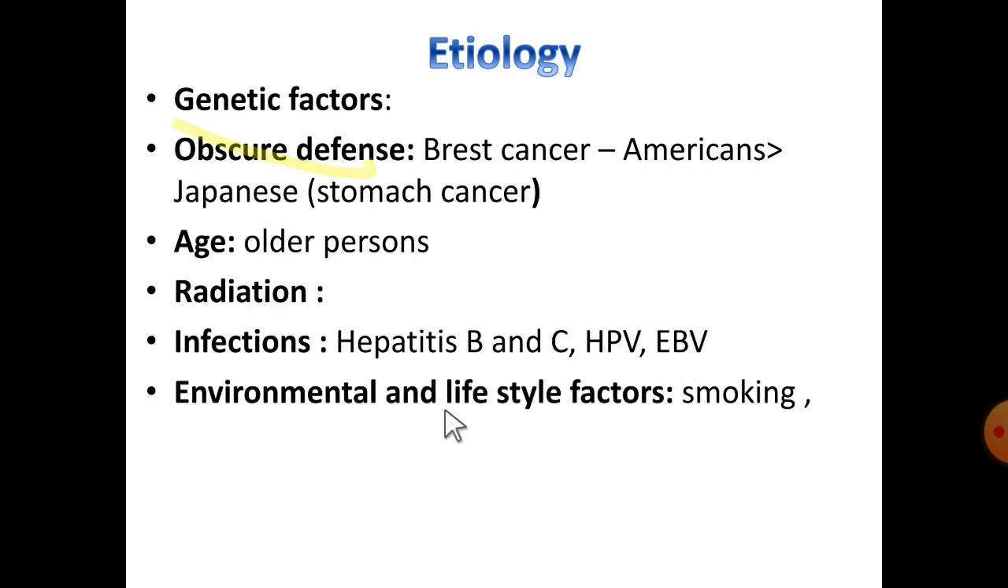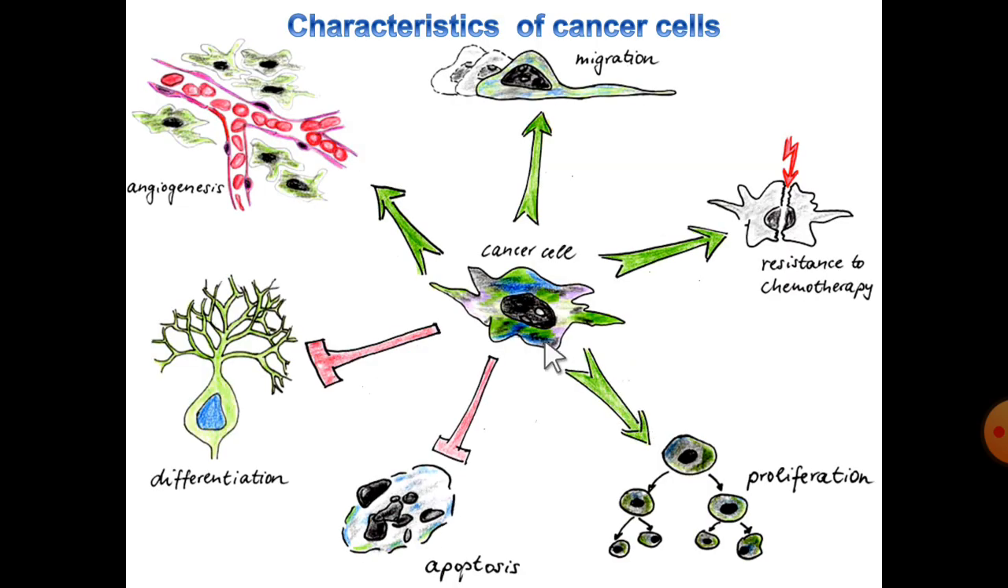Environmental and lifestyle factors such as smoking, food habits, consumption of street foods, and consumption of repeatedly used cooking oils lead to cancer. Coming to the characteristics of the cancer cell, it exhibits some peculiar characters to promote its development. It will promote certain characters and inhibit certain others.